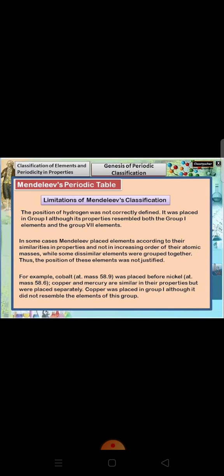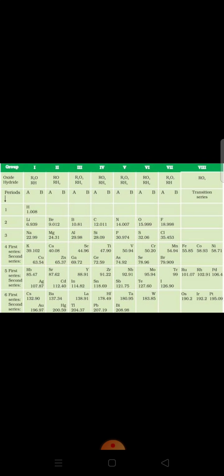Next, different groups for similar elements. In some cases, elements with similar properties have been placed in different groups. For example, copper and mercury have many similar properties, but copper has been placed in group 1B while mercury has been placed in group 2B. Then one last